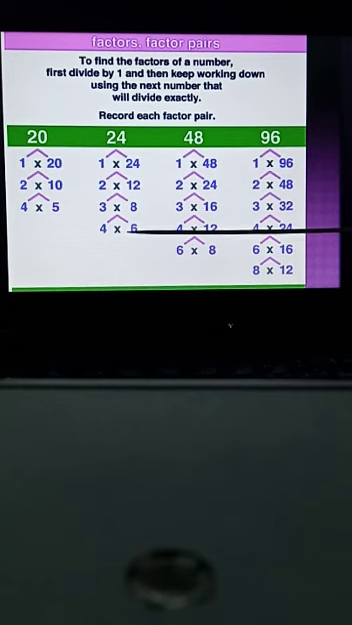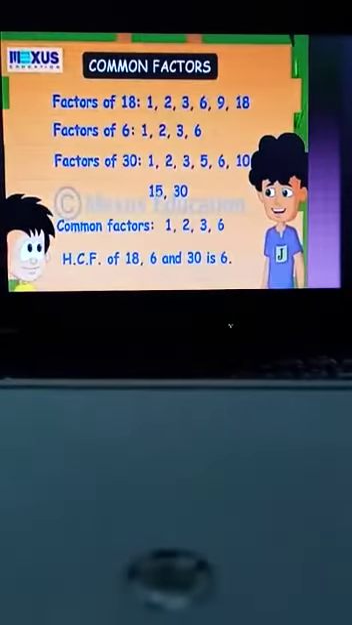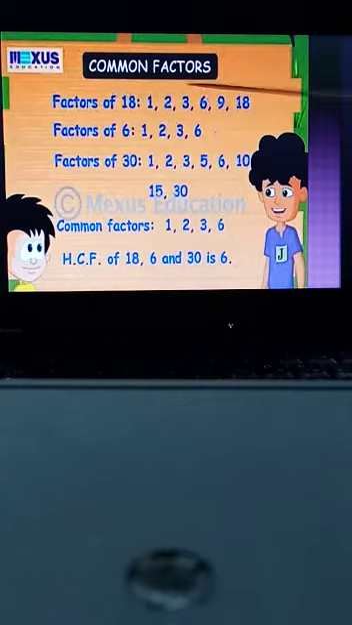Here we have the examples of 24, 48 and 96. These all are the factors of the above mentioned numbers. Now next, let's move to the common factors. How can we find the common factors? From the name of this topic, common factors mean there should be something which is common. What? We are talking about factors. So the factors which are common in both of the numbers which are given, we will say that these are the common factors.